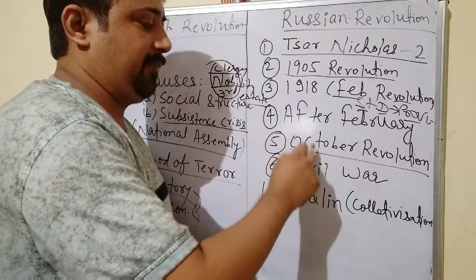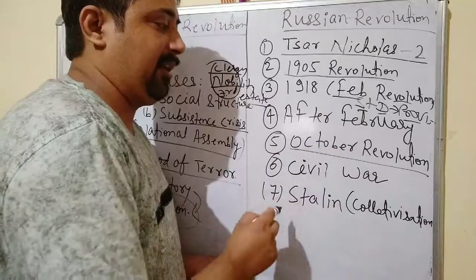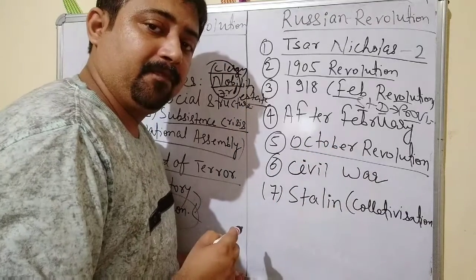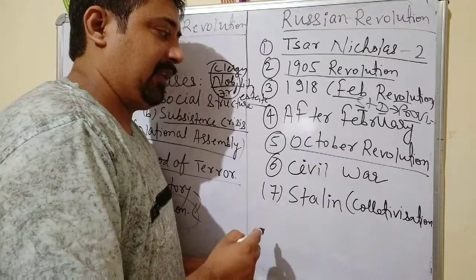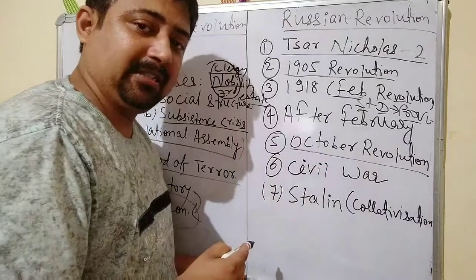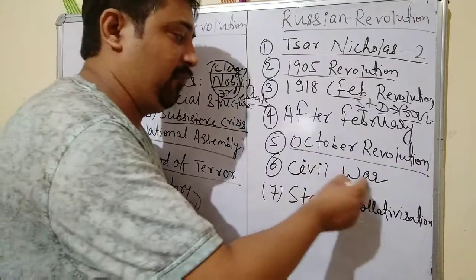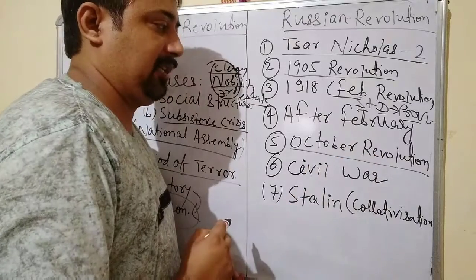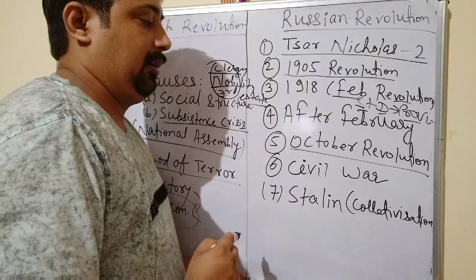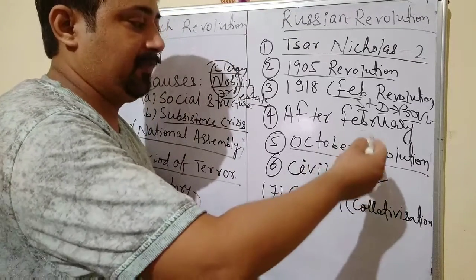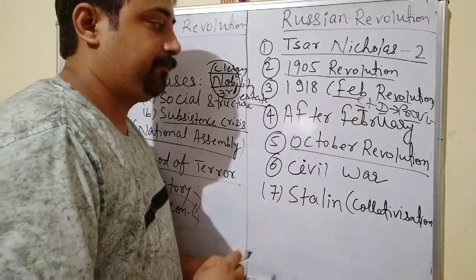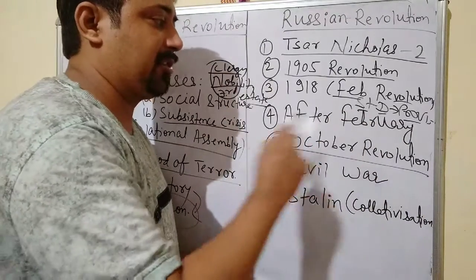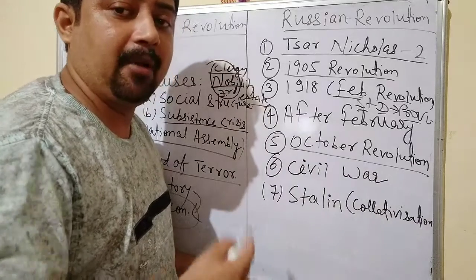Now after that, the Bolshevik government came to power and Vladimir Lenin was the leader. But finally, the people who were not satisfied, and different groups already present in the society, started a civil war against the Bolshevik government. That was the government of Vladimir Lenin. But ultimately in the civil war, Vladimir Lenin got victory and he finally established socialism in the entire Russia. So this is how Russia got a socialist government.